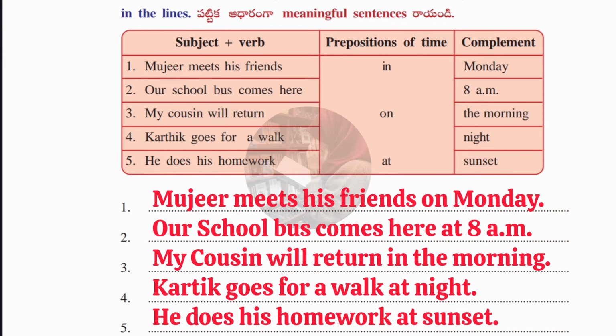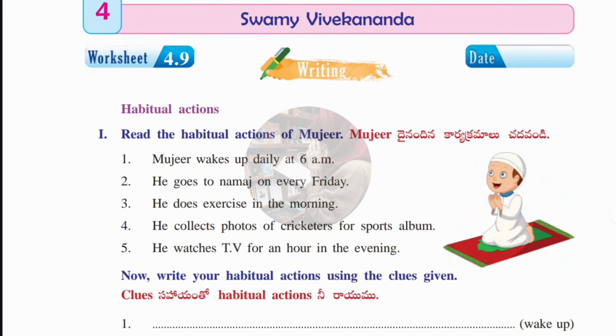Okay, now we'll move to the next worksheet, that is worksheet number 4.9. Here we have been given habitual actions. This worksheet is all about the writing part. Let's see the first Roman. Read the habitual actions of Mujir. First one is Mujir wakes up daily at 6 a.m. Second one, he goes to namaz on every Friday. Third one, he does exercise in the morning. Fourth one, he collects photos of cricketers for a sports album. Fifth one, he watches TV for an hour in the evening.